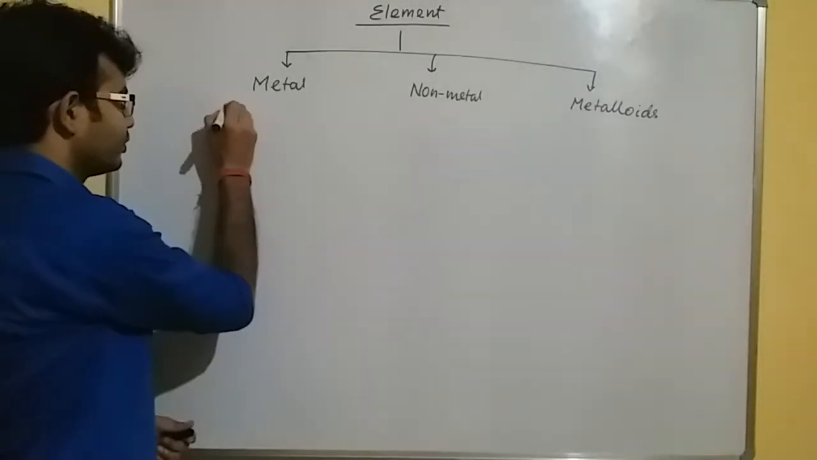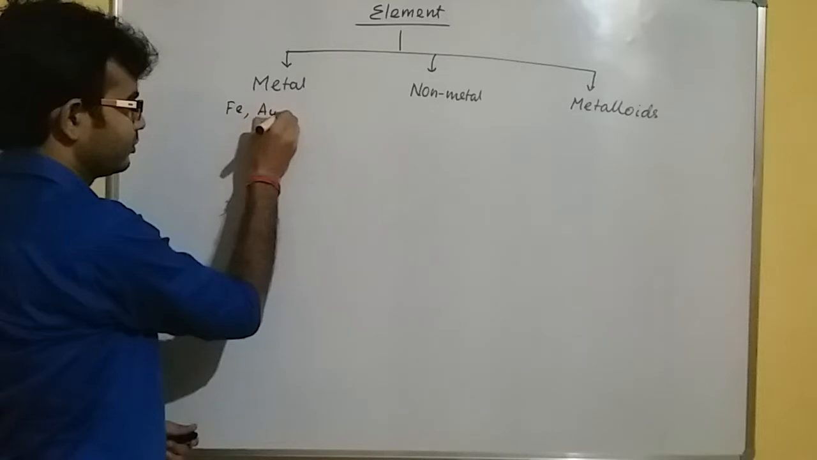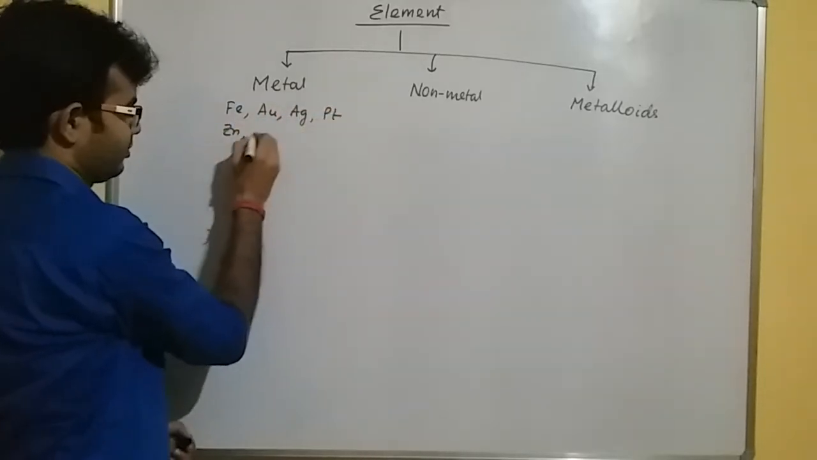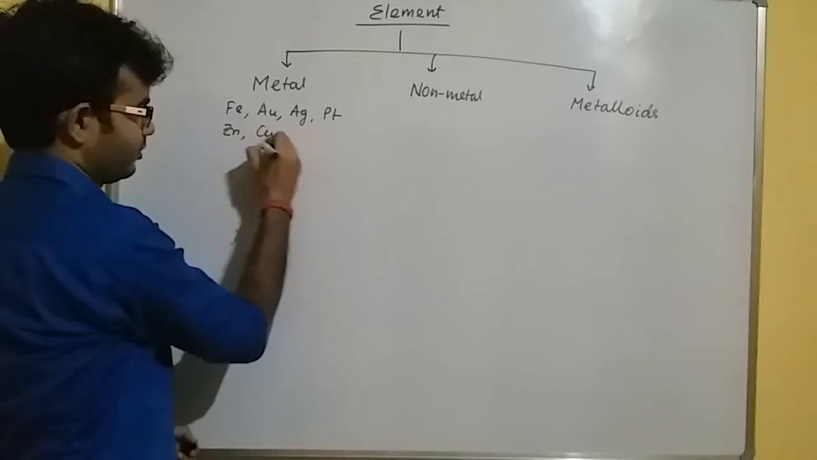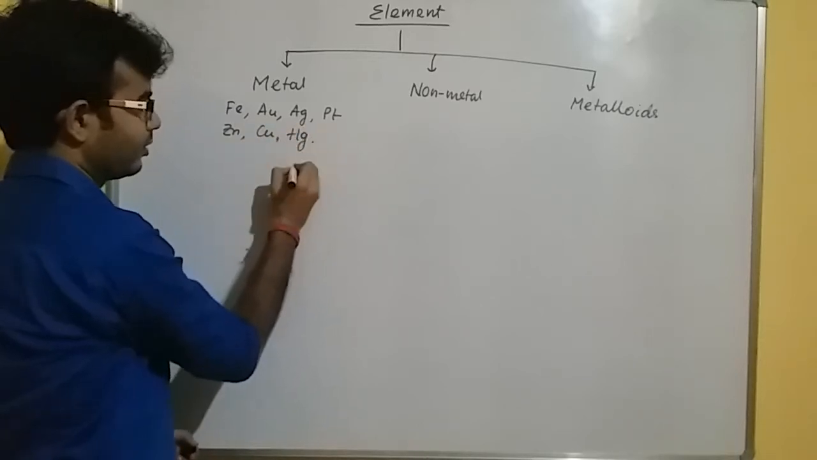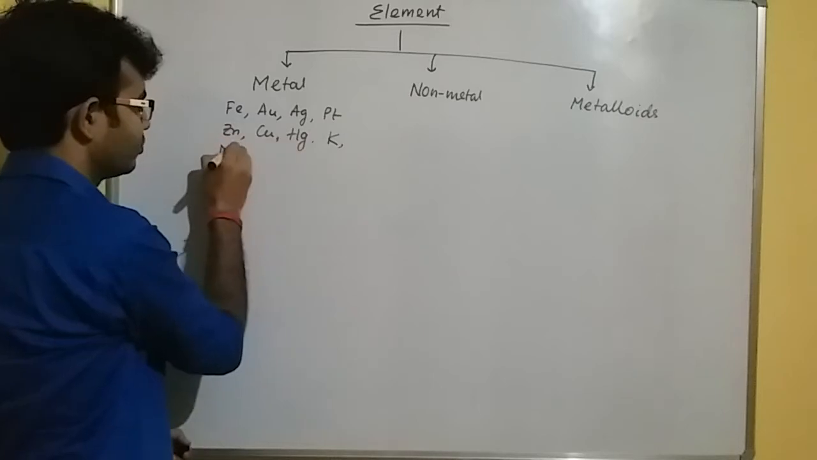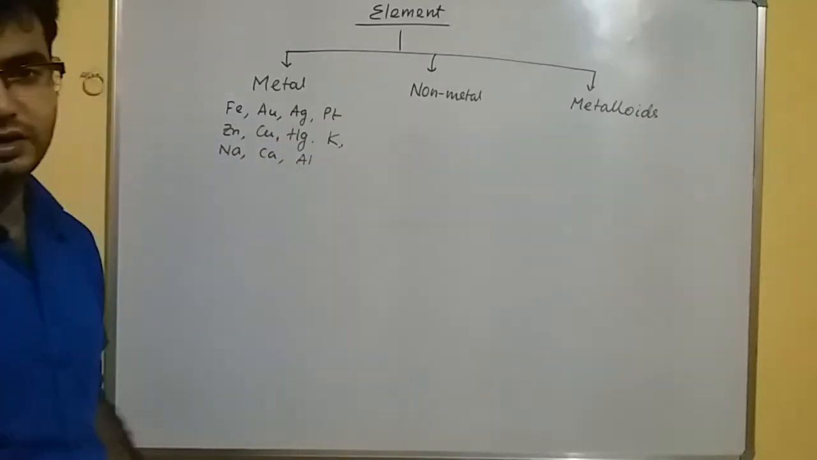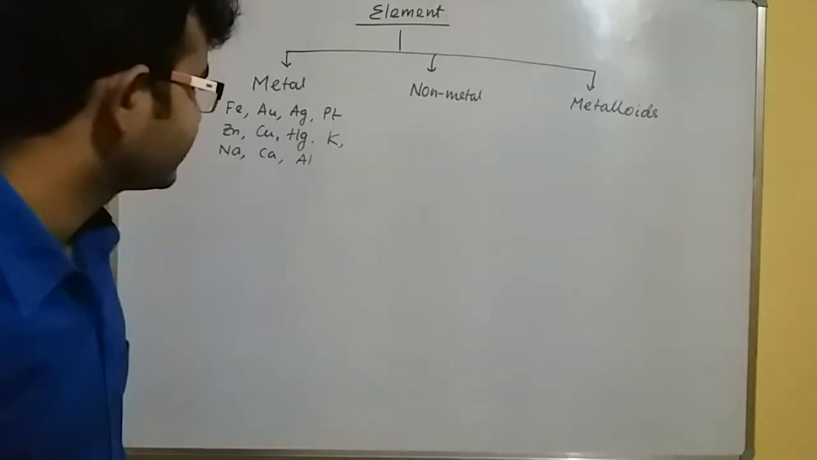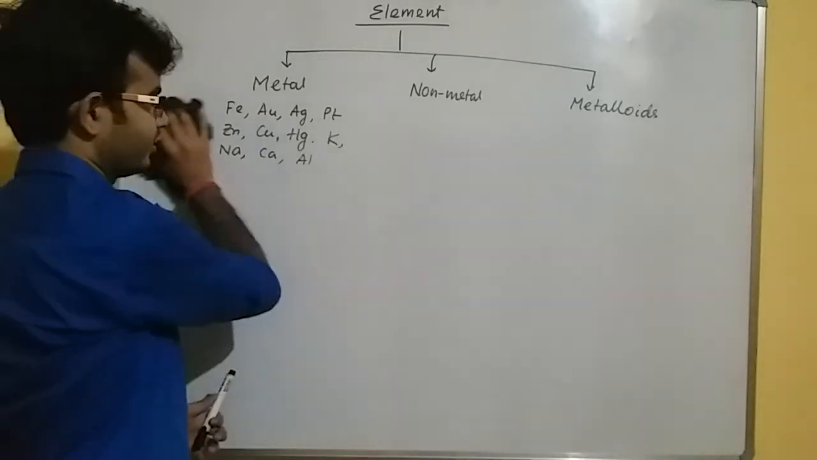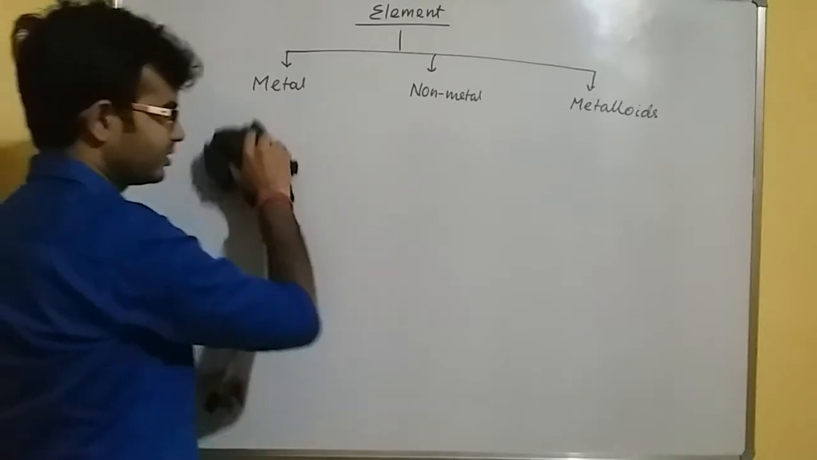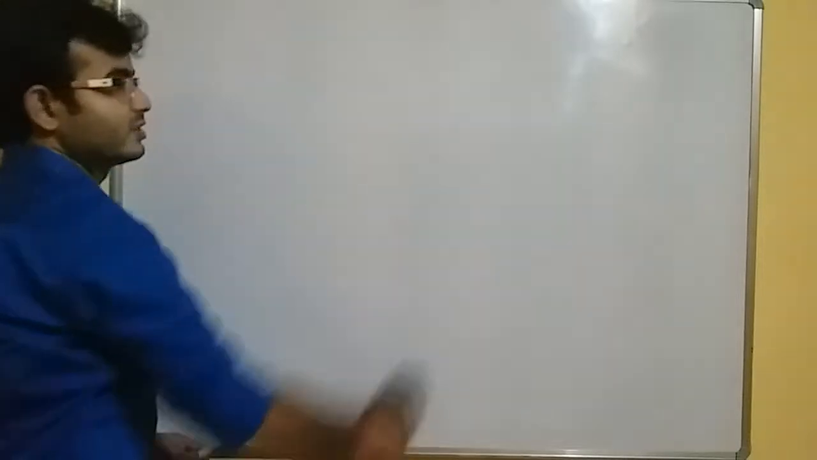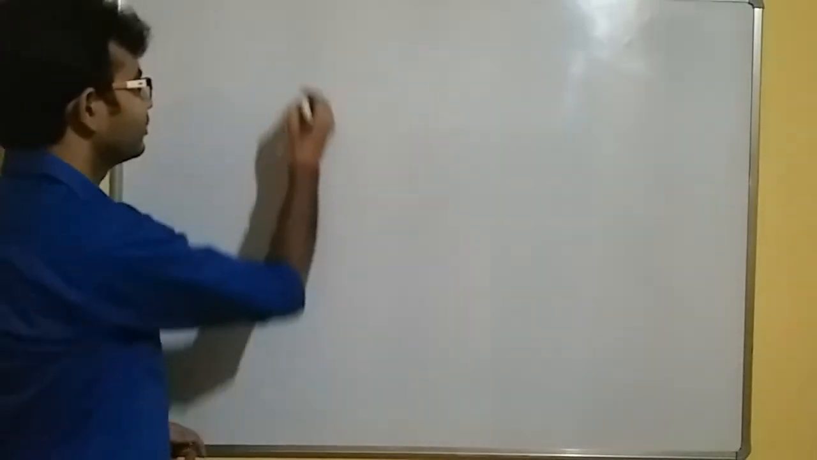So if we take the example of iron, gold, silver, platinum, zinc, copper, mercury, potassium, sodium, calcium, aluminium, these all are metals. At first we'll discuss about the properties of metals. Let us start from metals. And these are the examples of metals, right? So today we'll start the discussion about the metals.